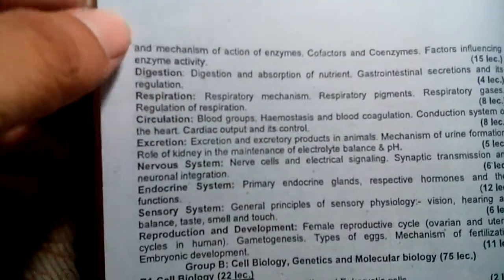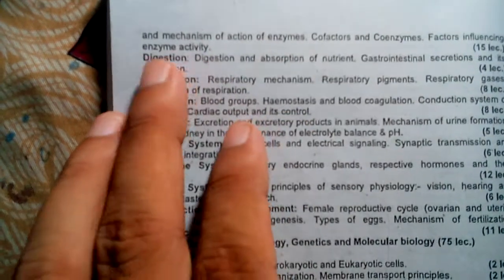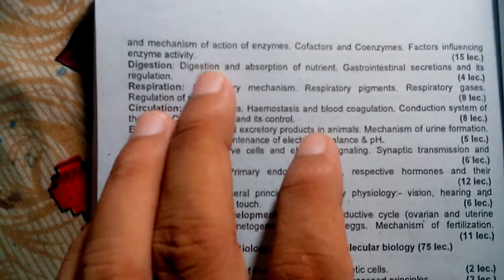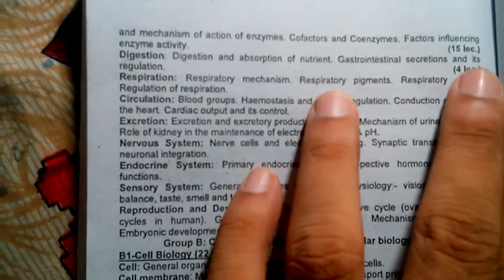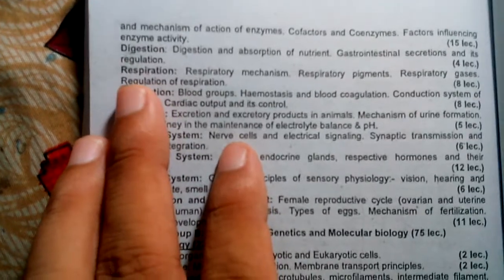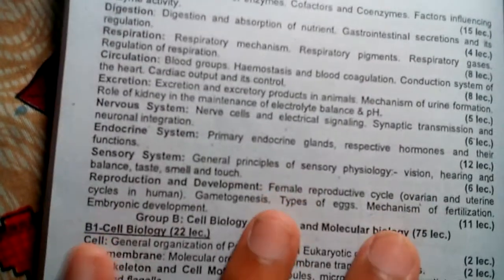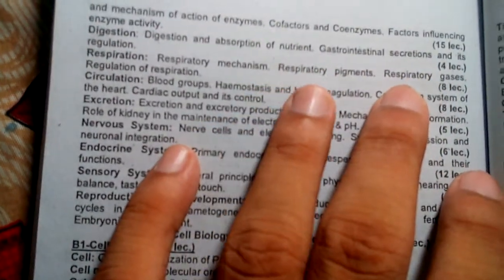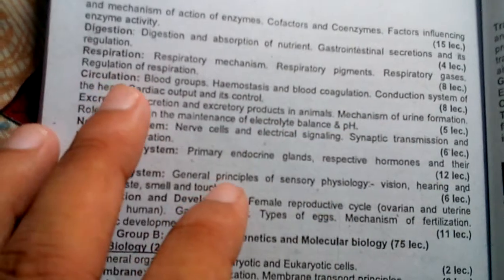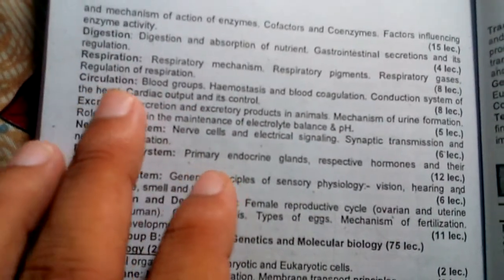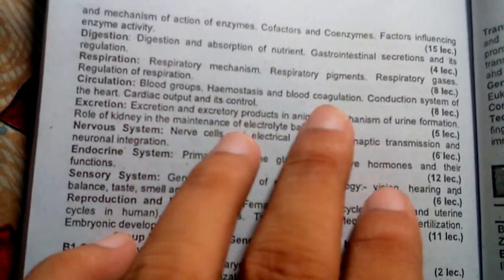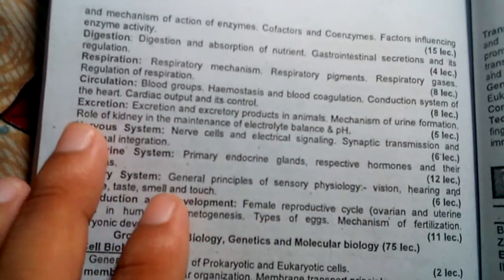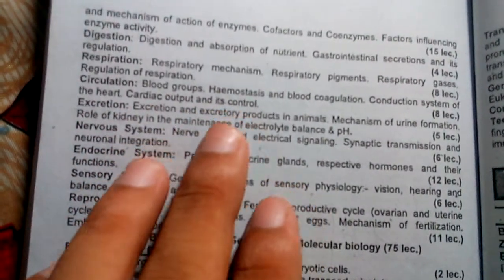Then in physiology, the next topic is digestion. In digestion we study digestion and absorption of nutrients, and gastrointestinal secretion and its regulation. Then respiration: respiratory mechanism, respiratory pigments and respiratory gases, and regulation of respiration. Then circulation: blood groups, homeostasis and blood coagulation, conduction system of the heart, cardiac output and its control.